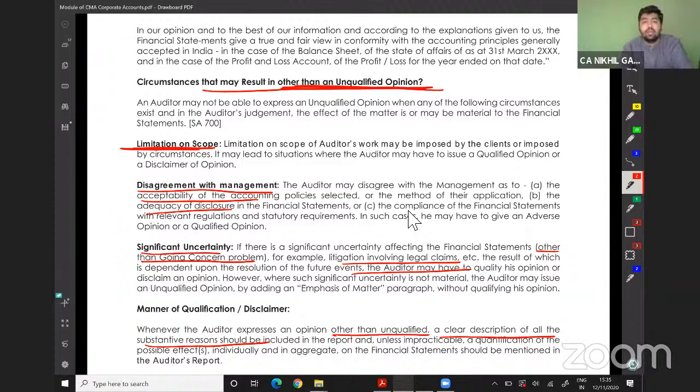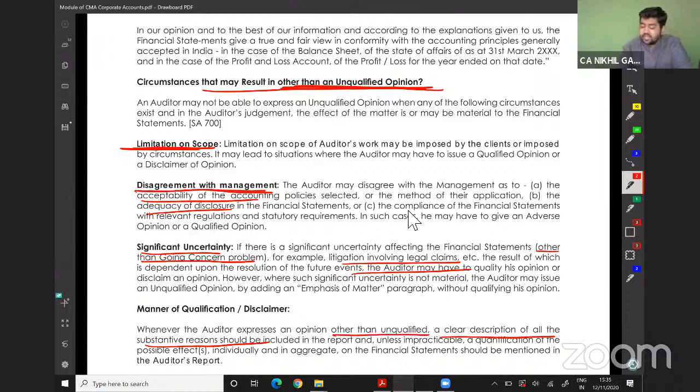Limitation of scope. The second thing is that I don't agree with the management. The treatment which management has done and the treatment which is required as per the auditor are different. Neither is management agreeing on a particular point, nor is management listening to the auditor. In such a case, I will modify my report.